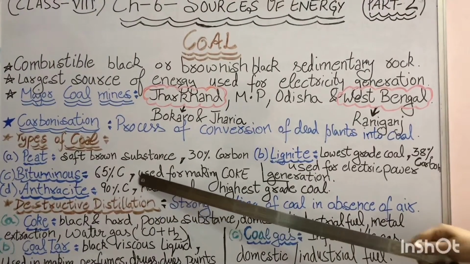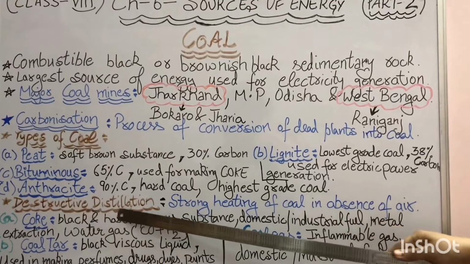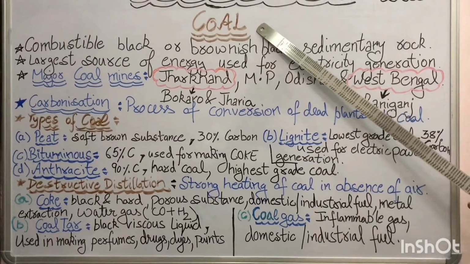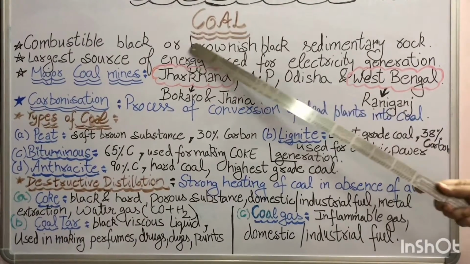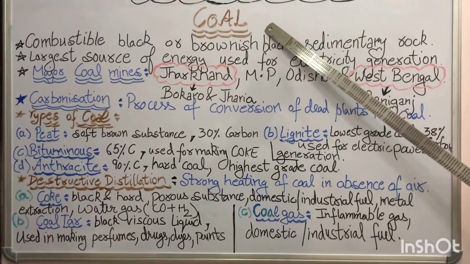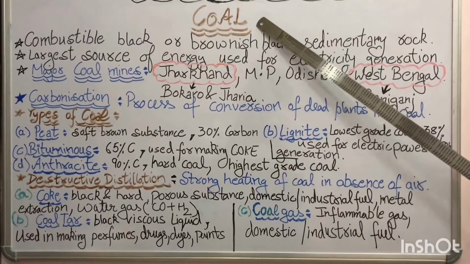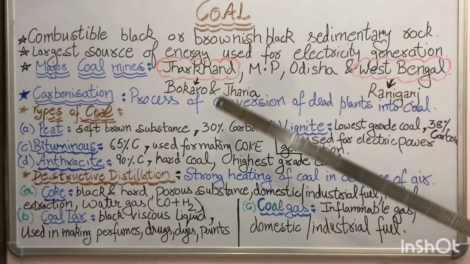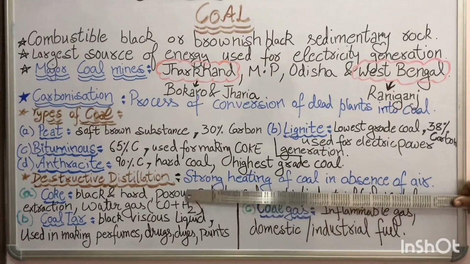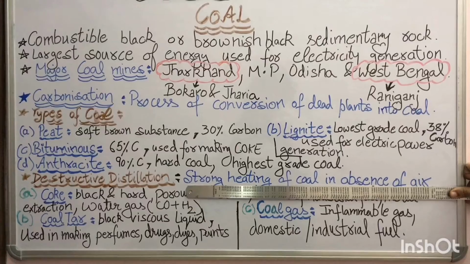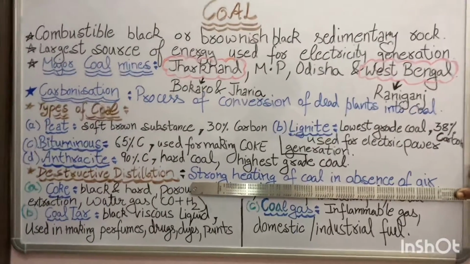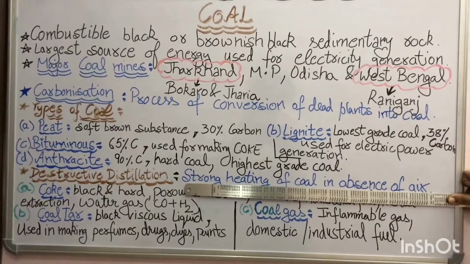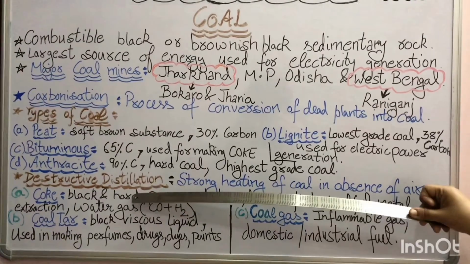In your book there is a method called destructive distillation. Students, we don't consider coal a very good fuel because it is very polluting. It creates lots of polluting gases on burning. So we do destructive distillation of coal to get some useful products out of it. What is destructive distillation? It is the strong heating of coal in the absence of air. We do not burn it, we only heat it strongly in the absence of air. That is called destructive distillation.